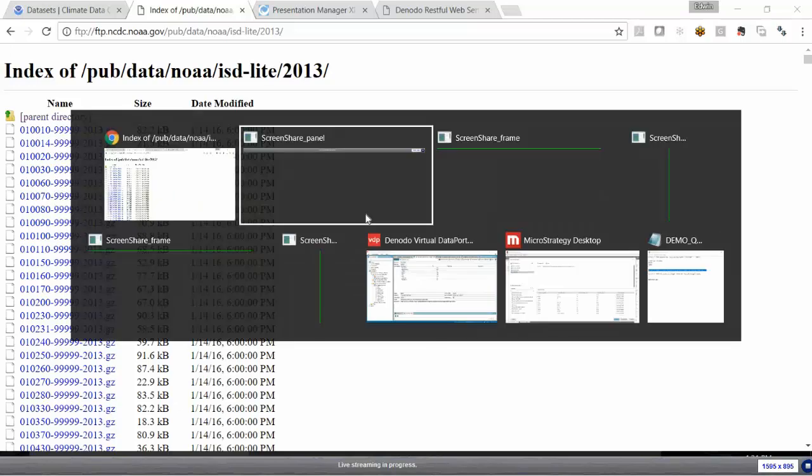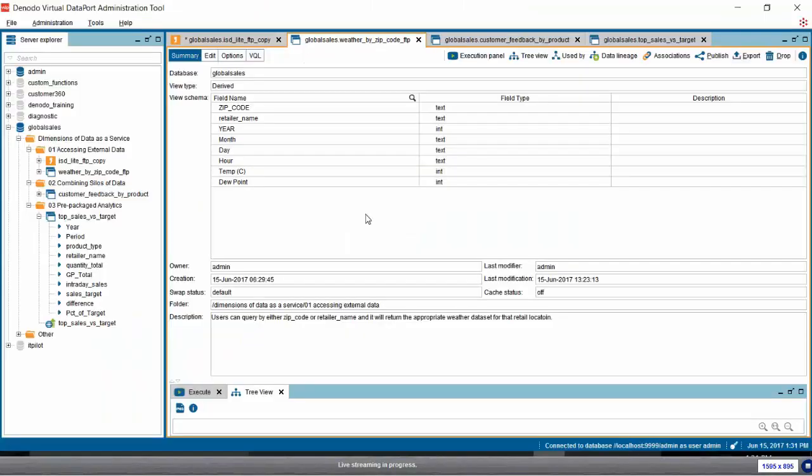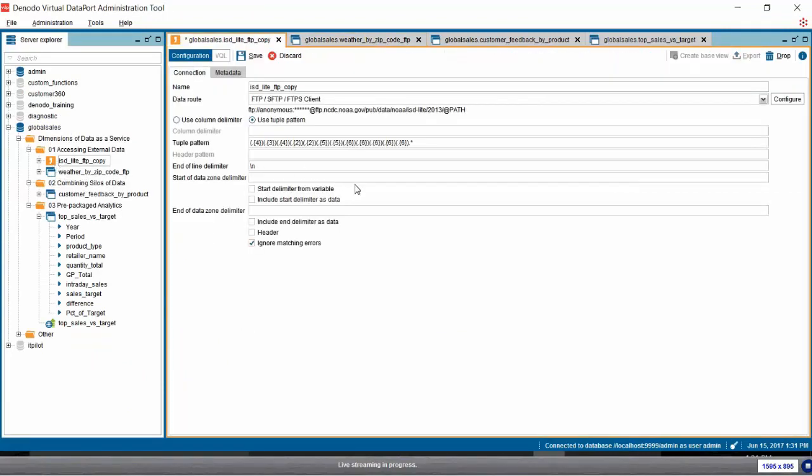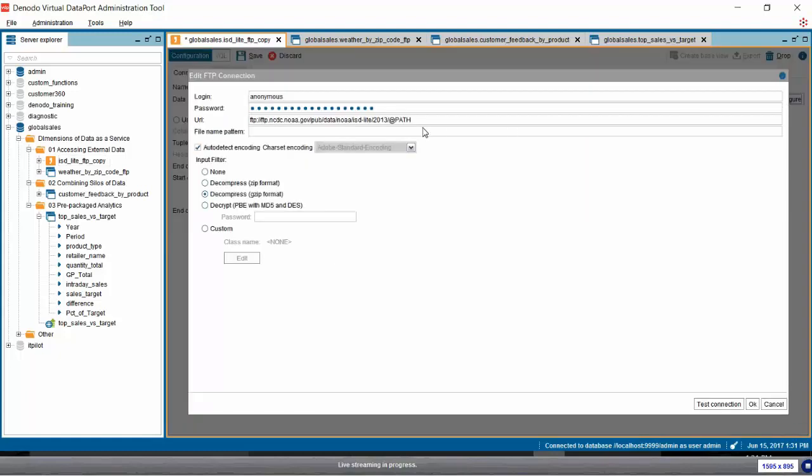The first thing I wanted to point out is Denodo has the capability of creating an FTP service. So what this means is we've defined an FTP service that points at a particular FTP site. This is pointing at the directory that I just showed you for the National Weather Service. And we can also pass that directory a variable. In this case, the variable is going to be called path, and it's effectively going to be the fully qualified file name that we want to return.